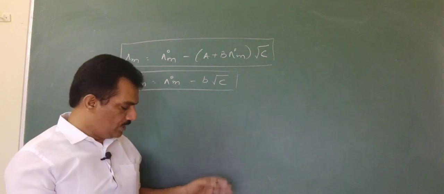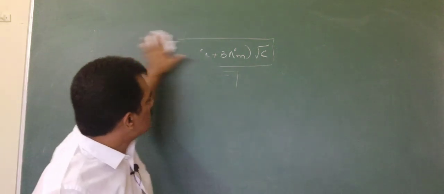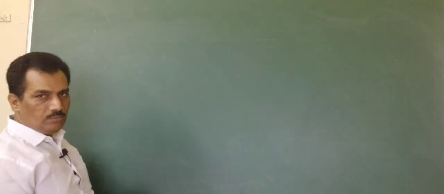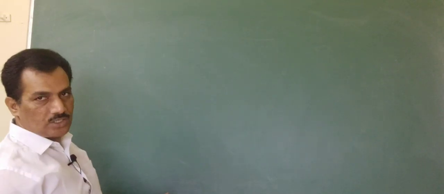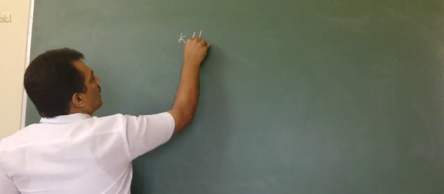That's why we fail. So the Onsager equation is not useful in measuring the conductance of the weak electrolyte at infinite dilution, and what next? For that purpose we adopt Kohlrausch law.